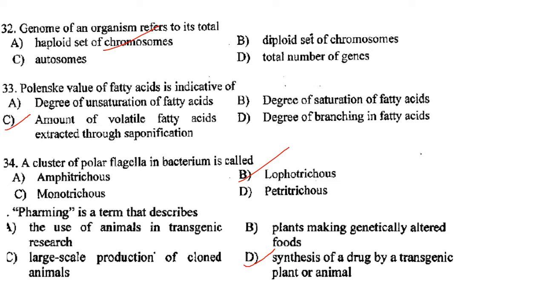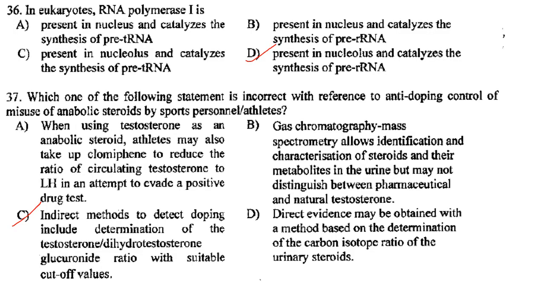Answer is B. Then farming is the term that describes synthesis of a drug by a transgenic plant or animal. Answer is D. Then in eukaryotes, RNA polymerase 1 is present in nucleolus and catalyzes the synthesis of pre-rRNA. Answer is D. The next one.